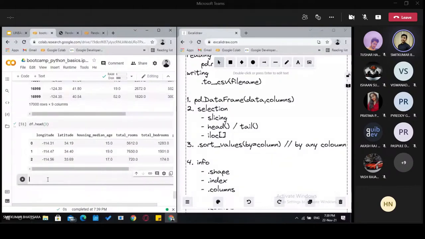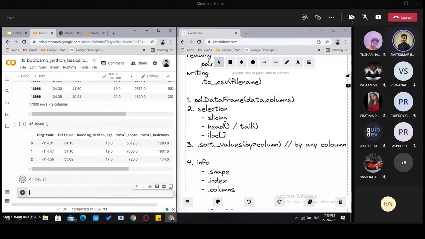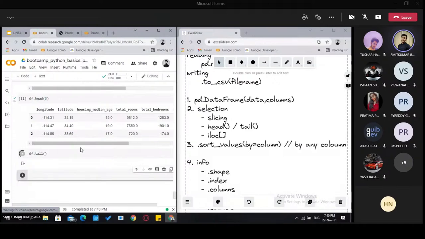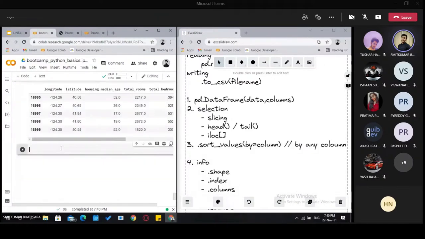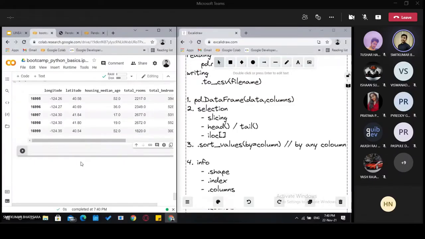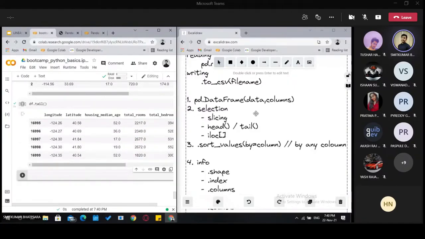Then similarly, there is df.tail(). It is the same as head. It returns from the end, the last 5 rows by default, and if we provide any number, it will retrieve that number of rows. Then we have slicing.